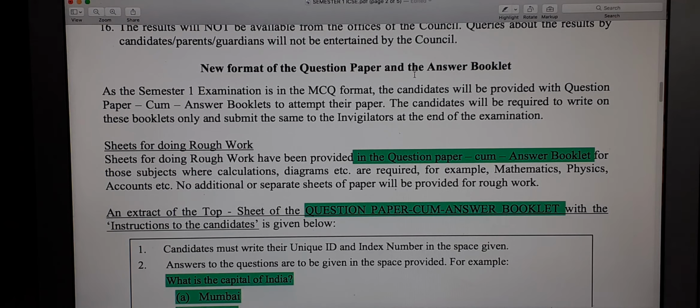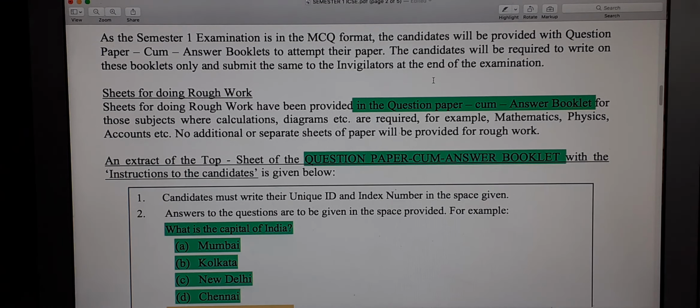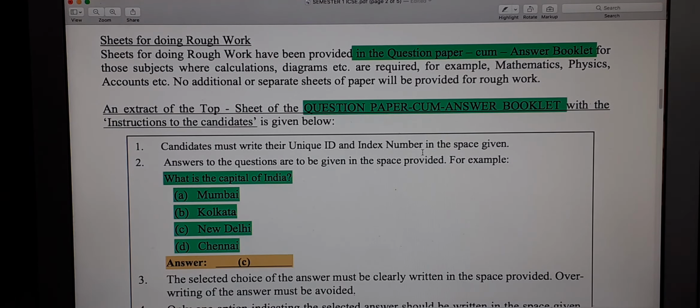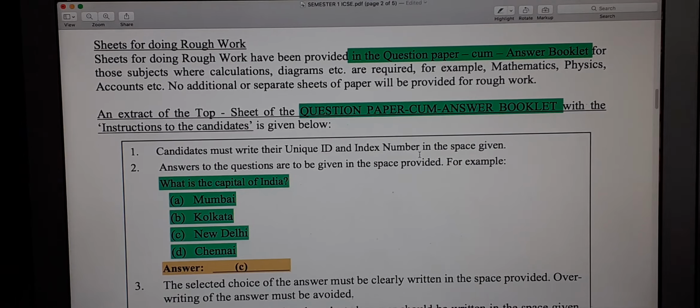That means you will be handed over only one booklet. You will not be given any extra sheet for rough work, but do not worry, because sheets for doing rough work will be inside the answer booklet. You have to show all the rough work for math, physics, accounts and other subjects there only. You do not need extra paper to do your rough work. Rough working should be shown in that question paper and answer booklet.